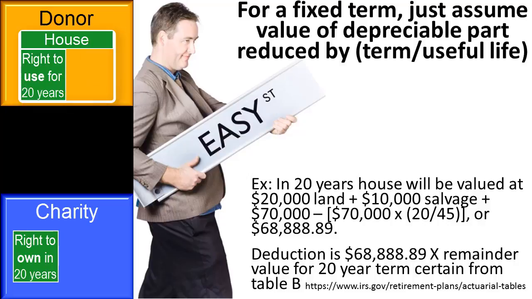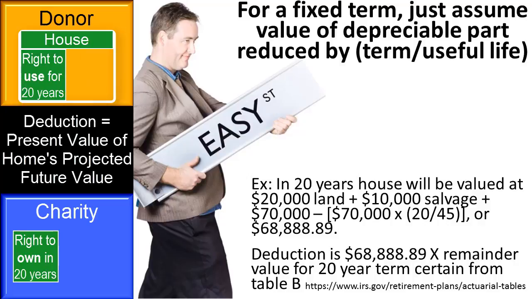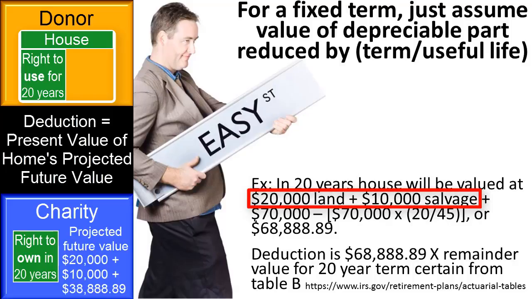In this case, the deduction is based upon the projected value of the personal residence in 20 years. The current land and salvage value of the building are not depreciable, and so they are assumed to be worth the same amount in 20 years as they are today. The depreciable part of the personal residence will be reduced in value by the fixed number of years divided by the useful life of the building.